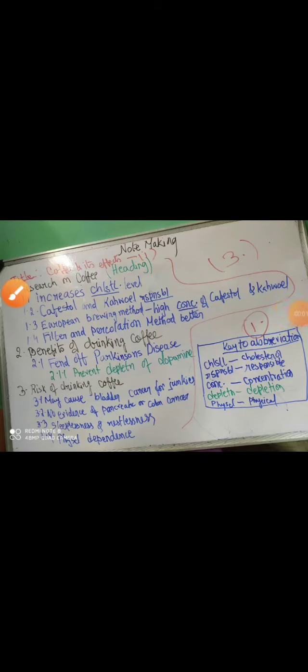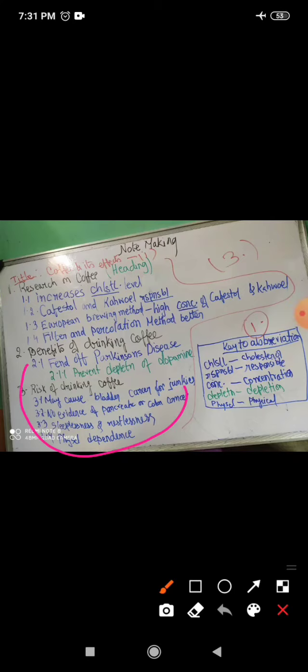Now see, the last point. What does it say? Risk of drinking coffee. May cause bladder cancer for junkies. No evidence of pancreatic or colon cancer. Sleeplessness and restlessness. Physical dependence. Key to abbreviation. These are my abbreviated words. See, CHSTL means cholesterol. RSPNSBL means responsible. CONC means concentration. DEPLETN means depletion. PHYSCL means physical.